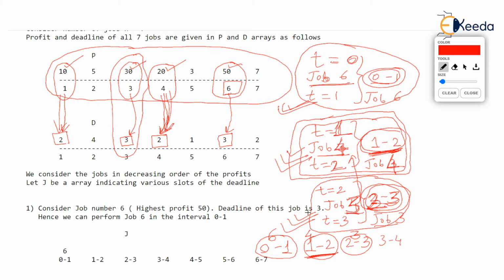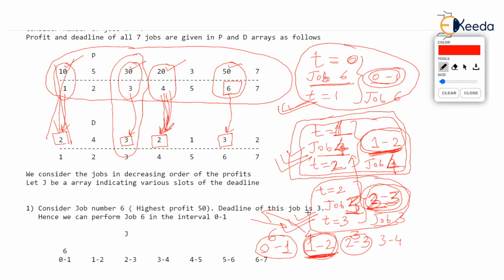So, I'm so sorry, job 1. You cannot perform job 1 between 1 to 2 because there is a high priority, high profit job sitting there. We cannot foolishly say, okay, we will remove job 4 and we will put job 1. But job 1 done in this interval will give low profit. So what we do is we sacrifice. We will sacrifice job 1 and we will say job 1 cannot be done.